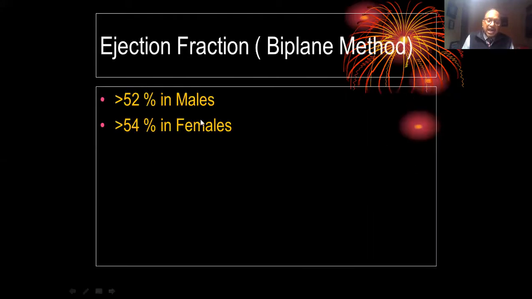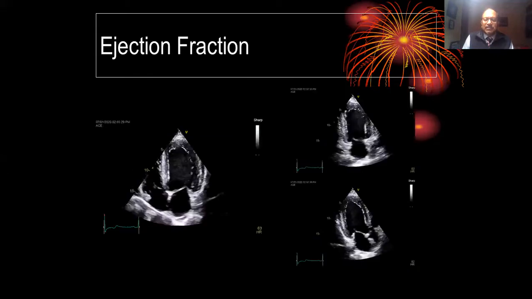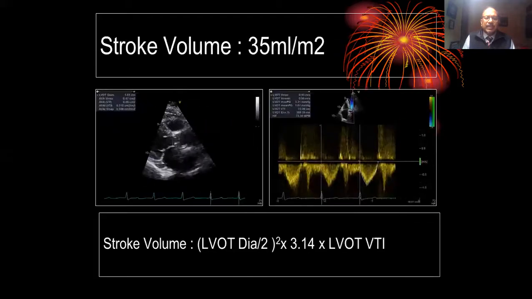But they are going to get modified, because what we have learned over the last 2 to 3 years is, if the ejection fraction has fallen to less than not 50, but less than 59, in those cases we try to say that LV dysfunction has started happening in this subset of populations. Next comes stroke volume.